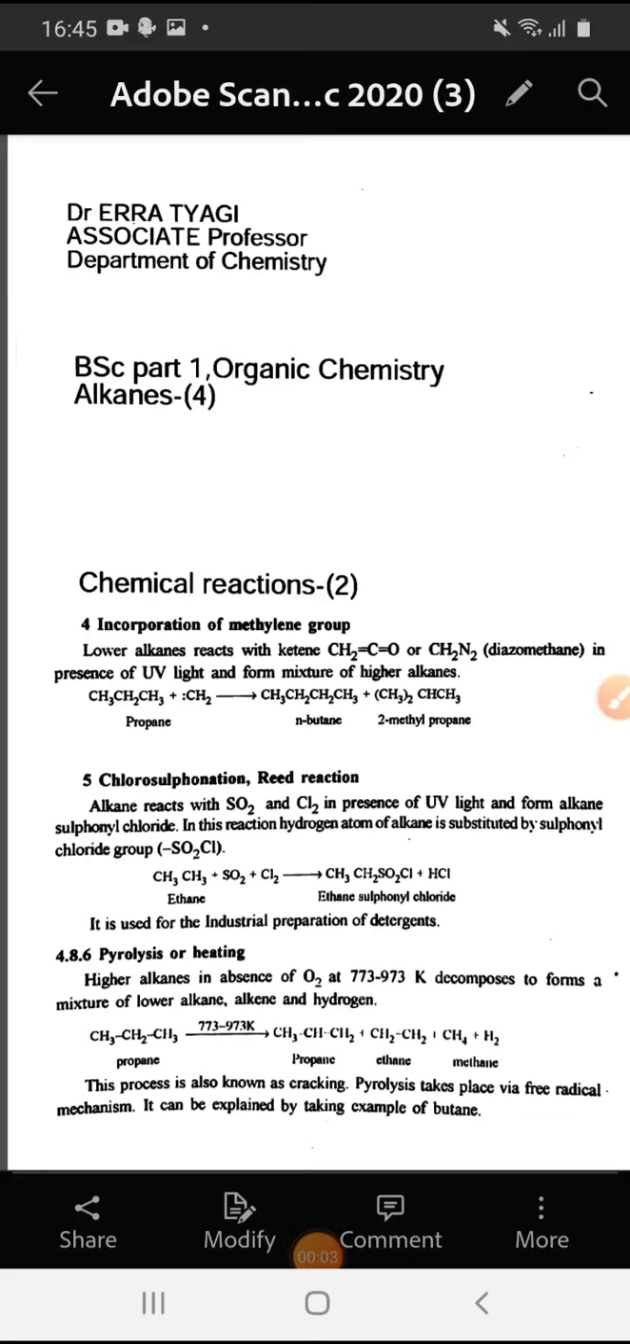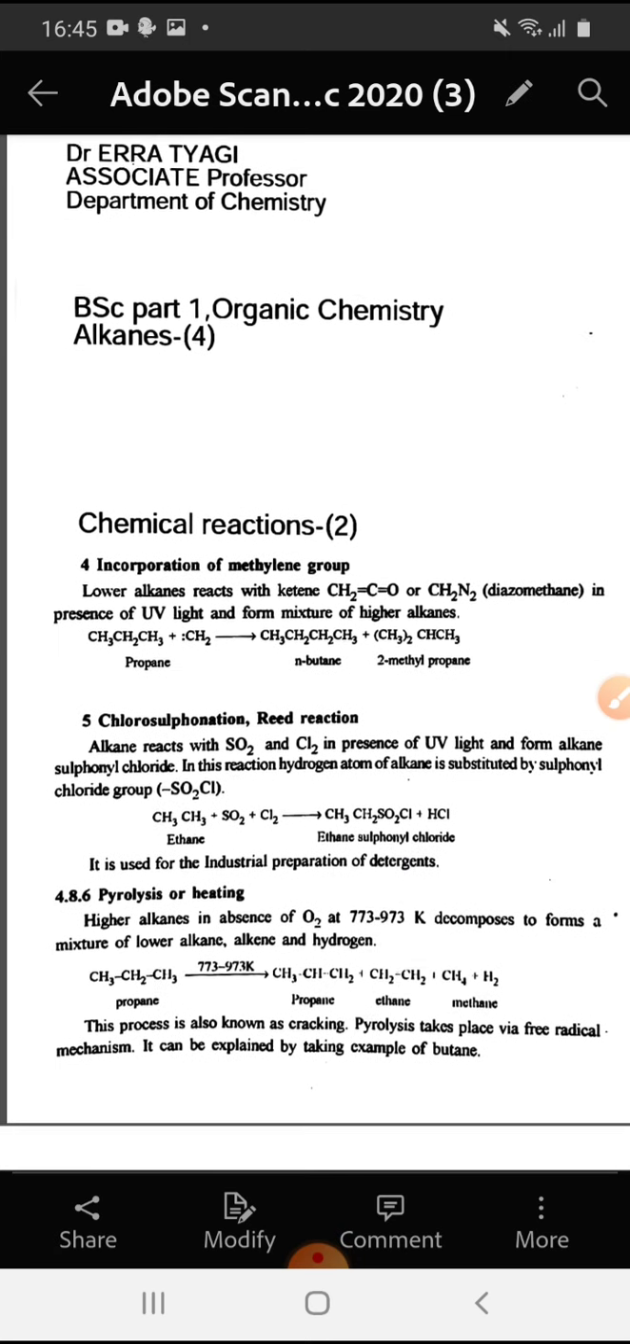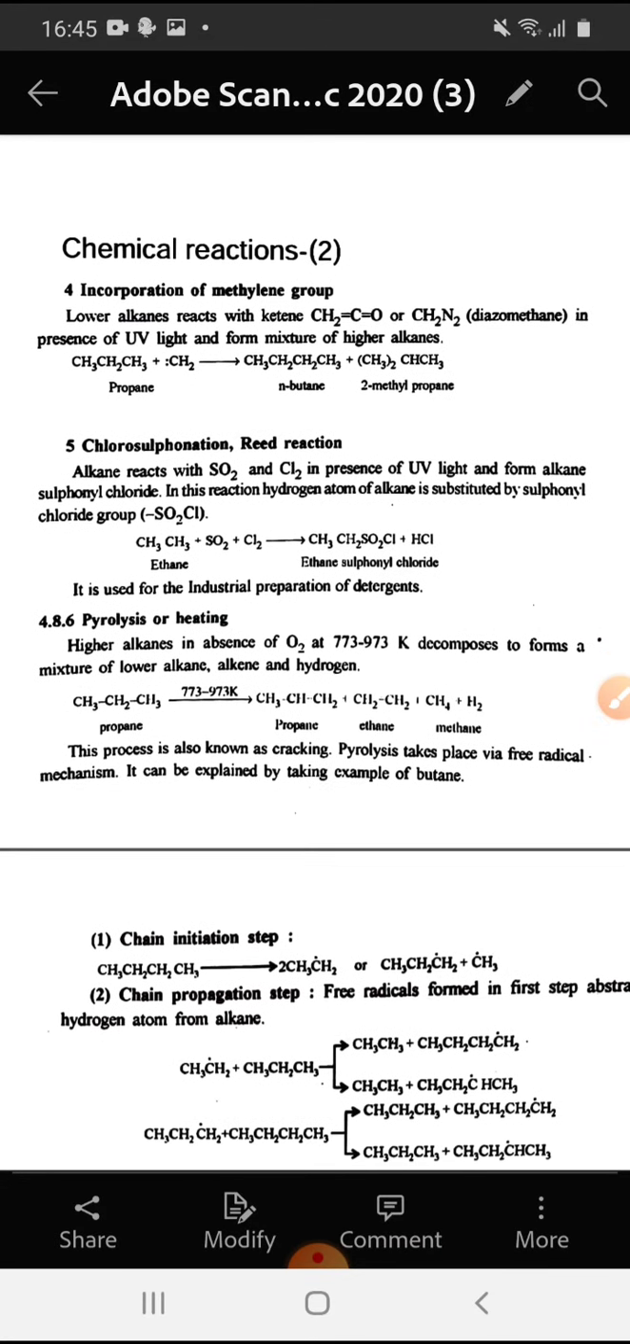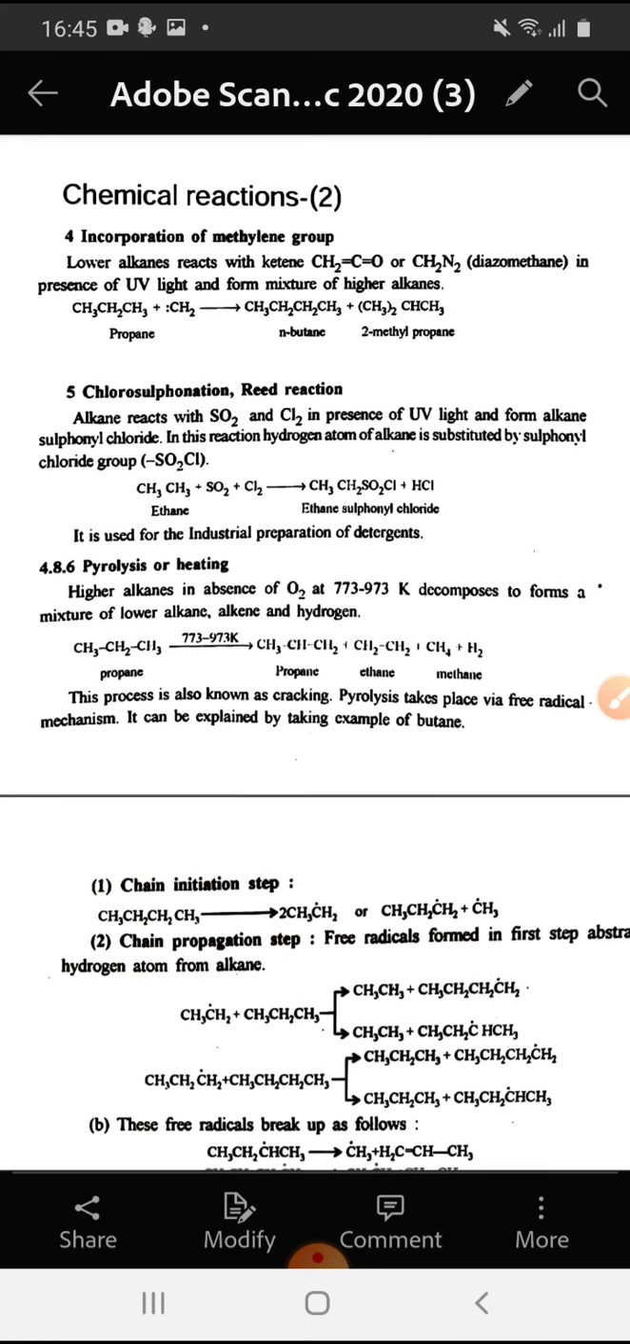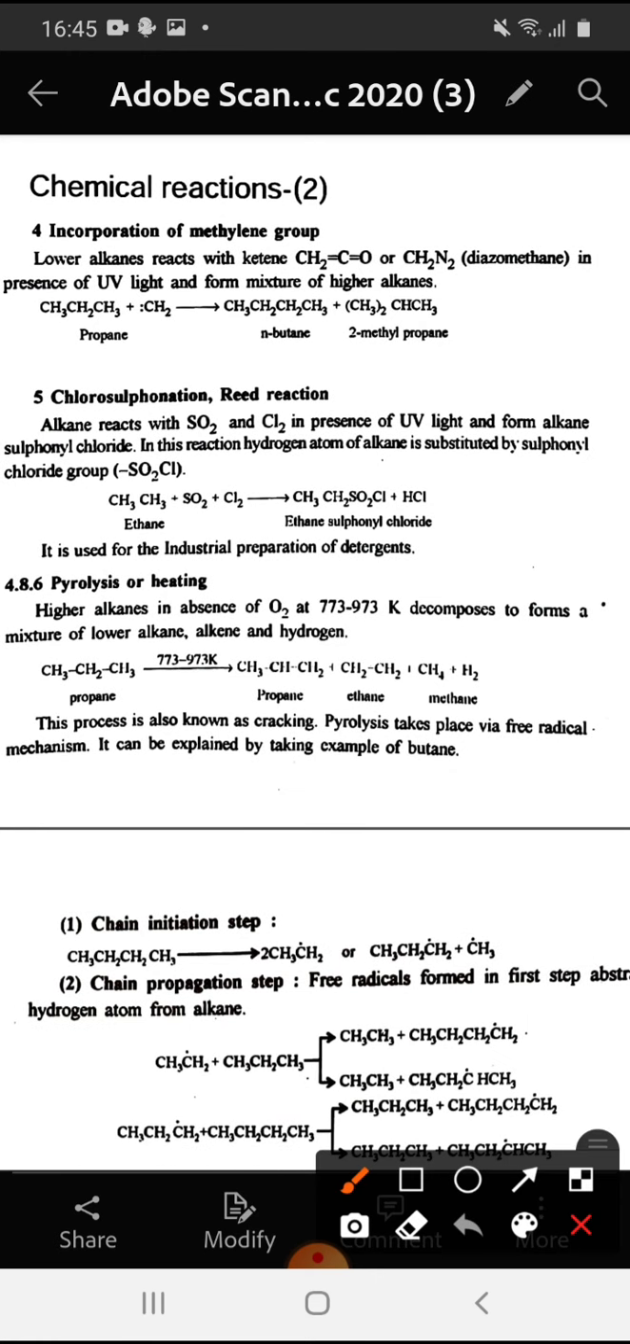In continuation of the last video on alkanes of BSc Part 1 Organic Chemistry, in this video we continue with the chemical reactions. The first reaction is incorporation of methylene group. Lower alkanes react with ketene or diazomethane in the presence of UV light, and ketene or diazomethane, whichever is taken, produces methylene group. This methylene group is a highly reactive intermediate which, once formed, reacts with the alkane and forms a mixture of higher alkanes.